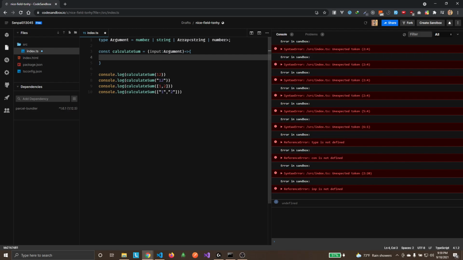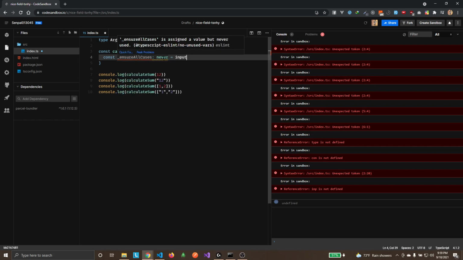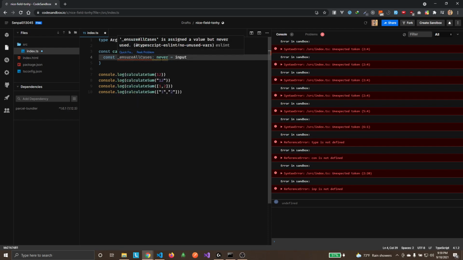So let's go ahead and try to utilize never for our use case. What we can do is put something like this over here, like ensureAllCases, and it should be of type never, and it should be assigned to the input. So what it's saying is I'm going to ensure all cases by saying input will be of type never.